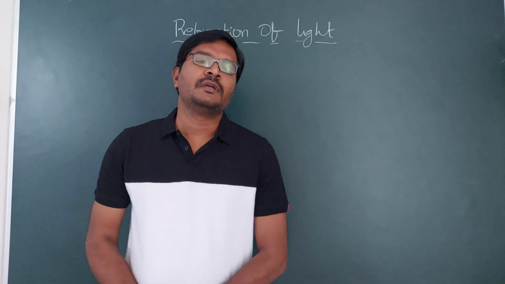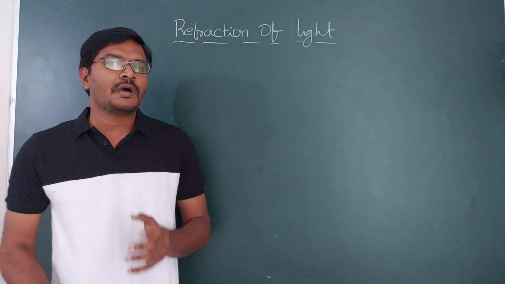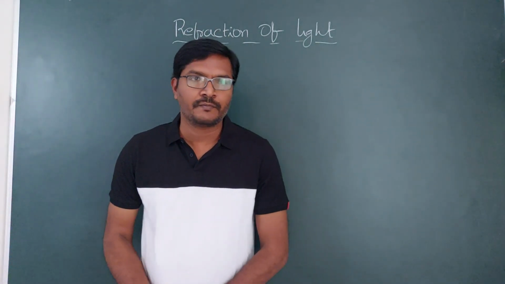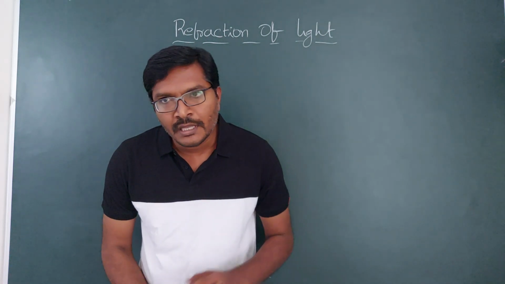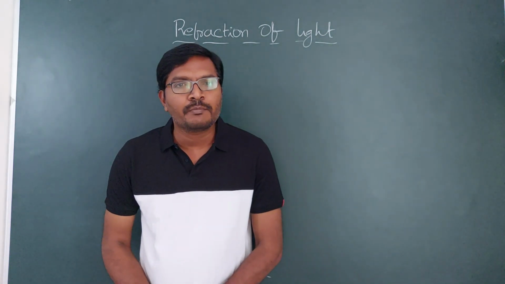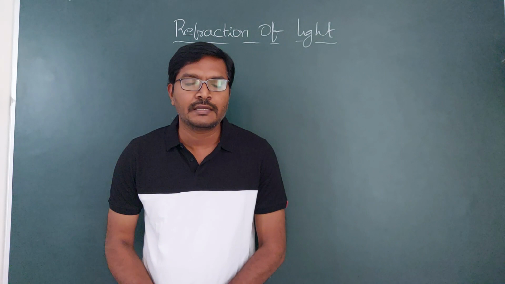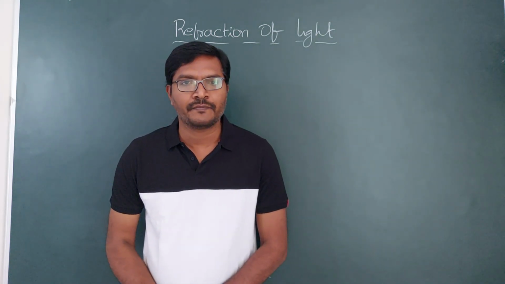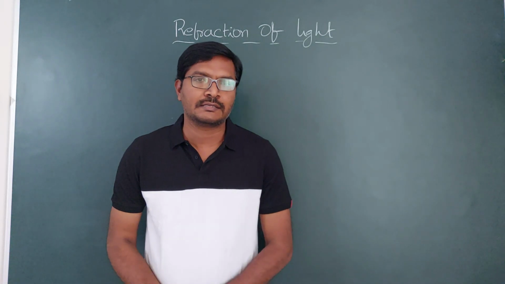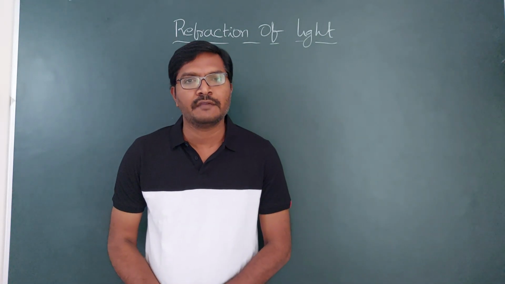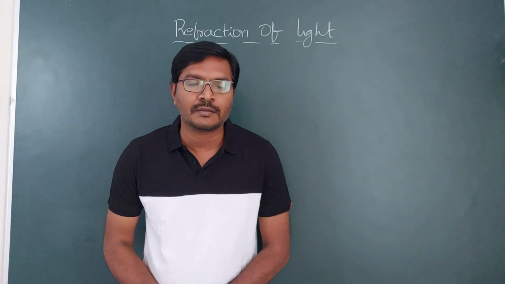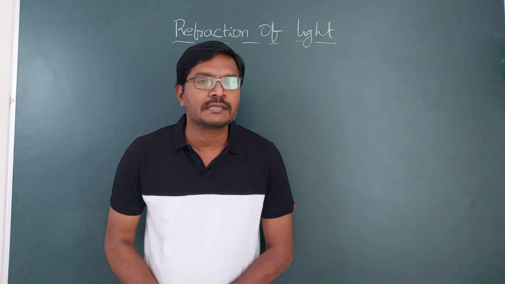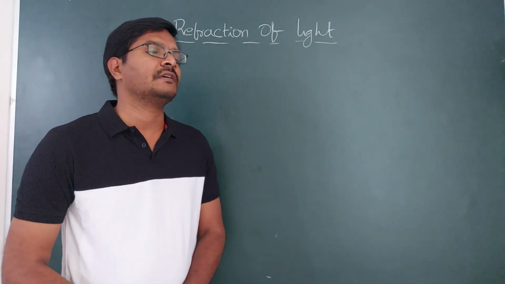And next, light always travels from object to observer. And next, if more than one path is available for light, it chooses the path which takes less time. And light causes the sensation of vision. If there is light, you can see the objects. Light will cause a sensation of vision. These are the properties of light.